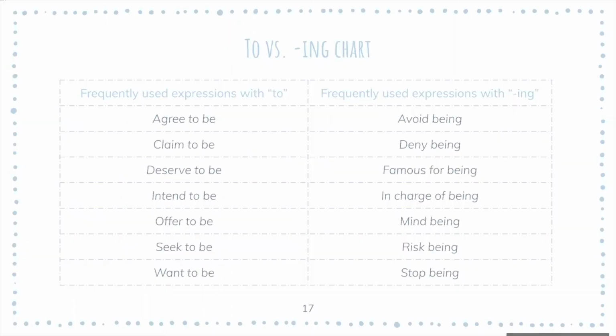Here's a chart of frequently used expressions with to and ing. On the left side, we have agree to be, claim to be, deserve to be, intend to be, offer to be, seek to be, and want to be. These are pretty frequently used expressions that use to. On the other hand, we also have frequently used expressions with ing: avoid being, deny being, famous for being, in charge of being, mind being, risk being, and stop being. So hopefully this gives you a better idea of to versus ing.